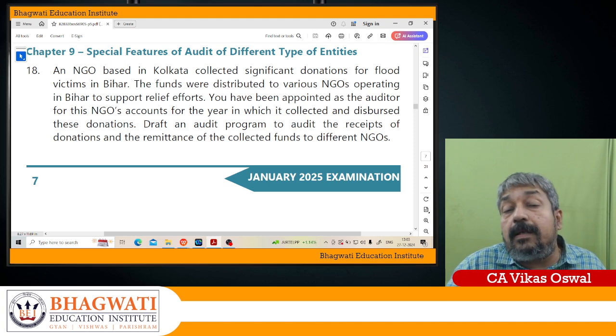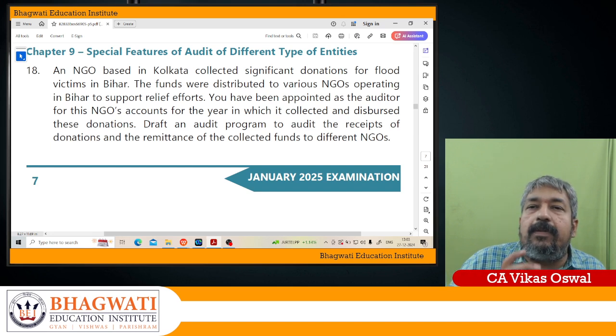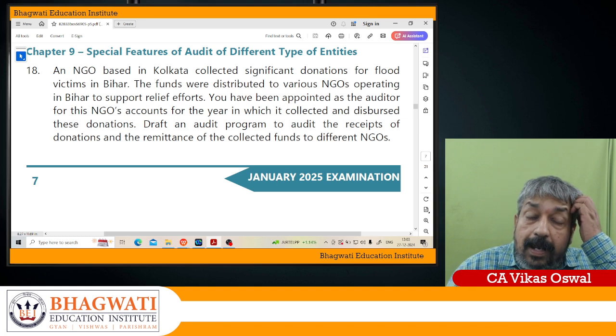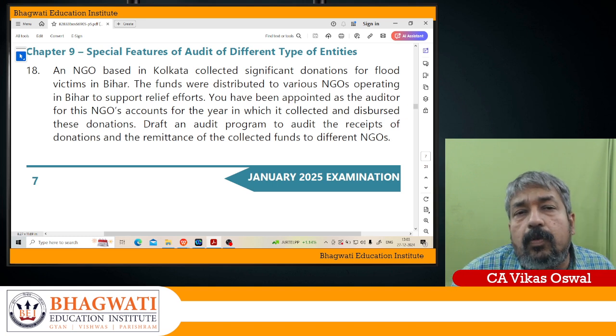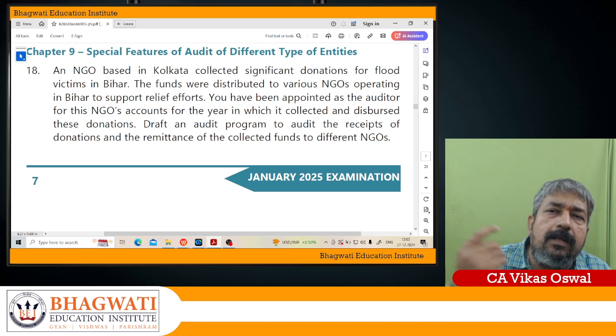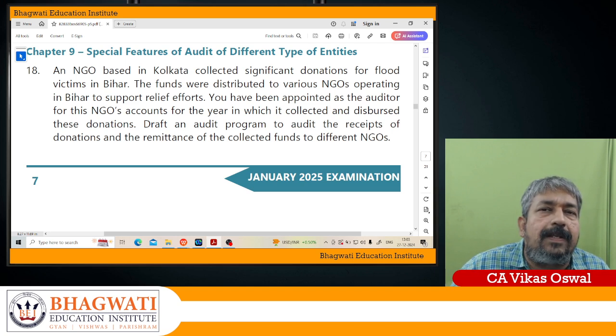You have to see that the recipient NGO is a genuine entity. You have to check their address, and you have to see the 80G registration number. Those have to be checked. And you have to send confirmation letters to the entity to whom the donation has been paid, and check the confirmation letter. That is the thing here.